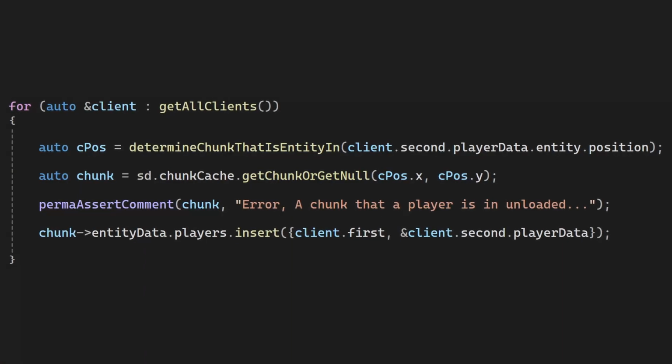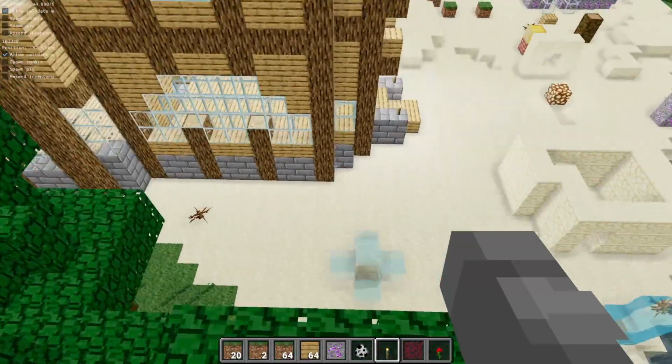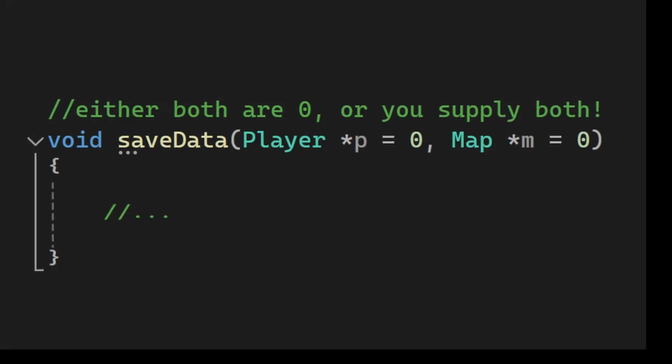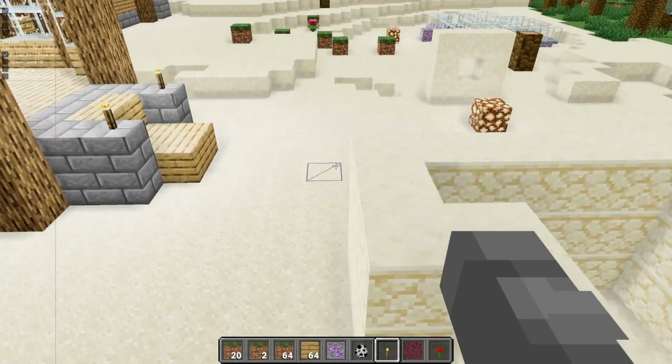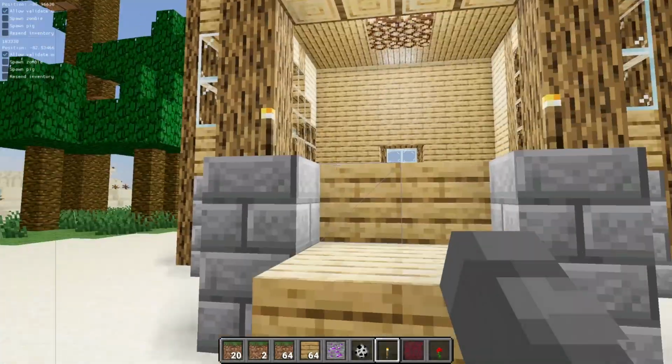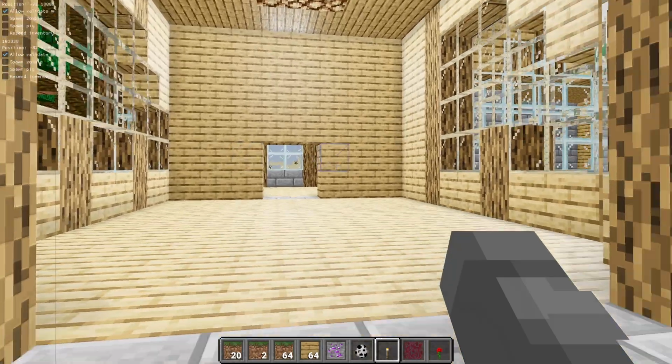So with this assert in place, after testing my game a lot, I can be confident that it is working properly. And the first example I showed is also from my Minecraft clone. And you can get creative, like if a function can or cannot be called only in a certain place, you can use a global variable to check for that. But I never did that in practice. And if this was cool, wait until you hear about static asserts.